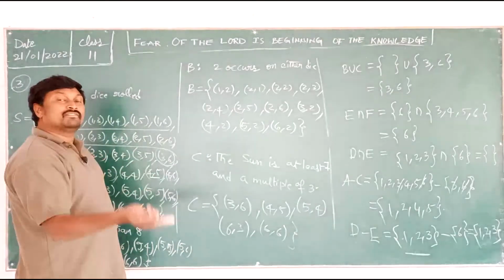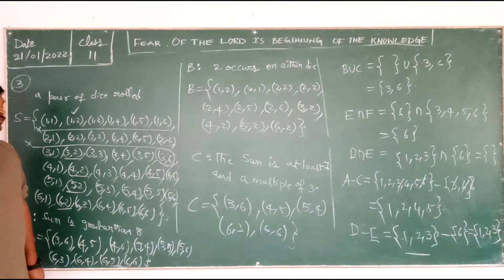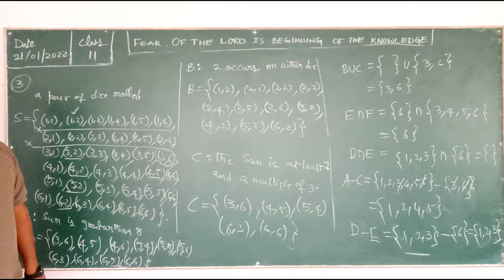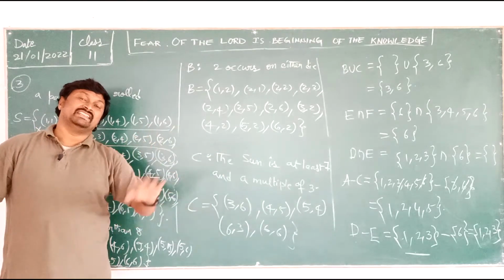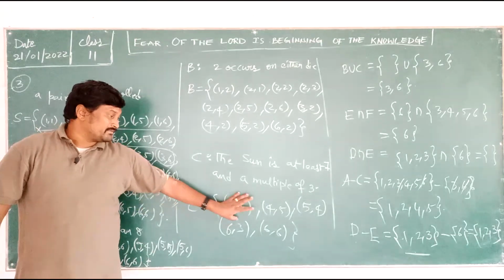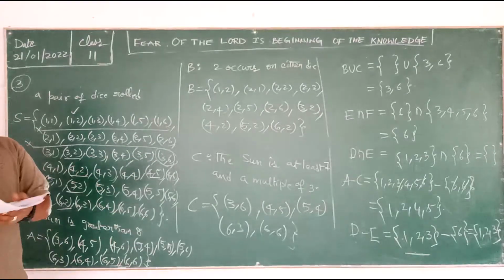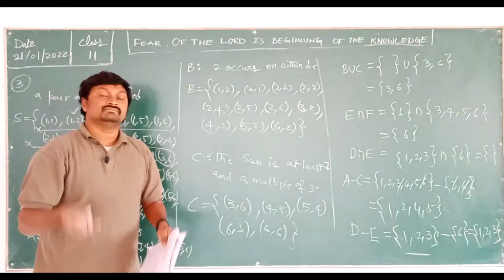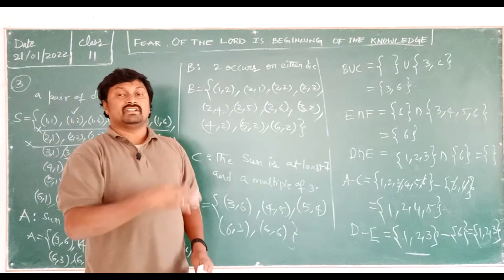Again it is a multiple of 3. Now 6 plus 3 is nothing but 9. Again it is a multiple of 3. Now 6 plus 6 is nothing but 12. It is also a multiple of 3. So at least means minimum is 7, maximum can be any number, and a multiple of 3. So when you add these numbers you have to get A, B, C. Is any other set given? Yes, only 3. A set, B set, C set, we already found it.